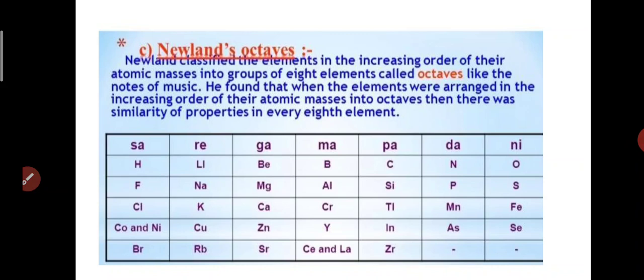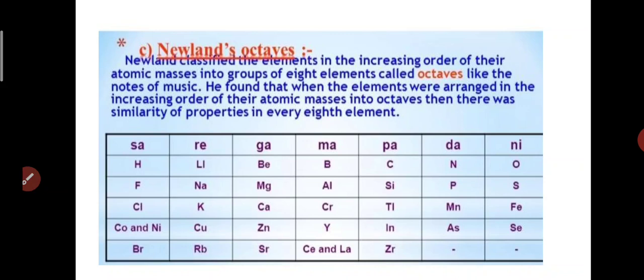This eighth note has a property equivalent to the first note. In the same way, he arranged all the elements in increasing order of atomic mass and found that every eighth element shows almost similar properties to the first element.